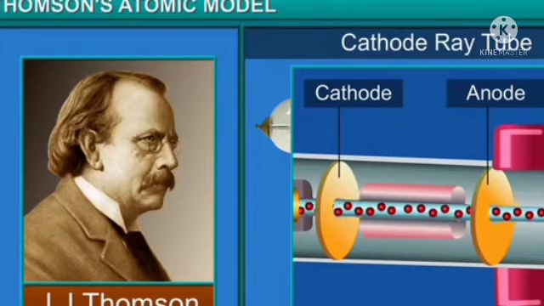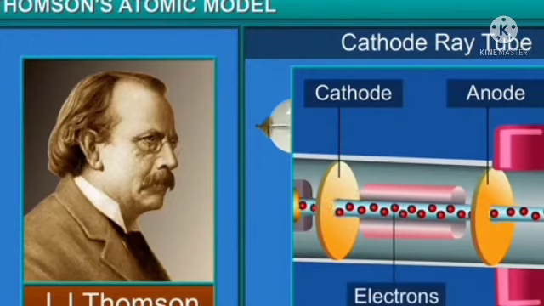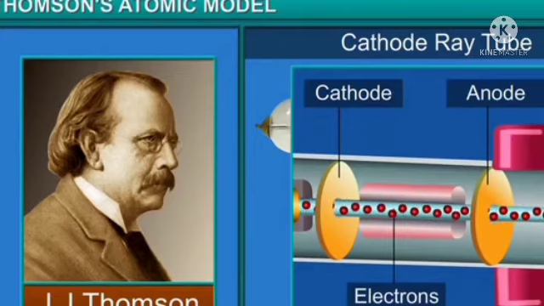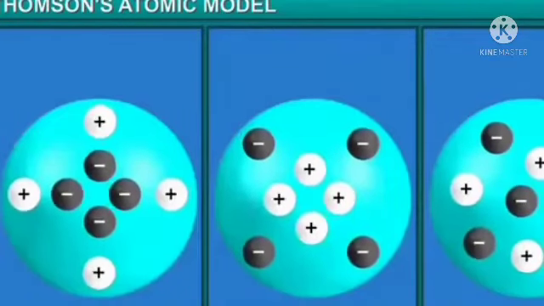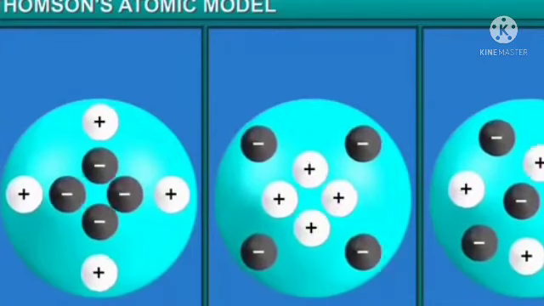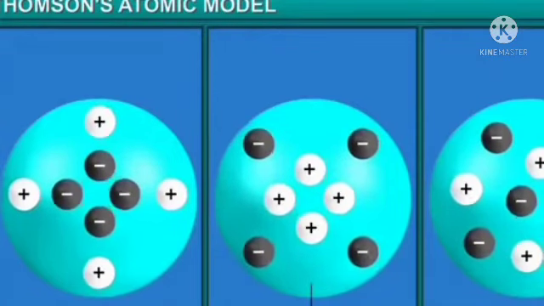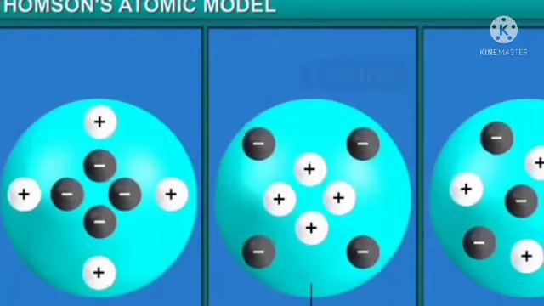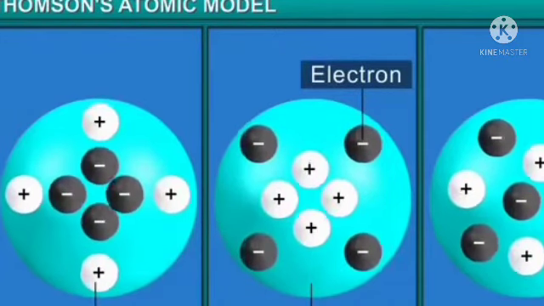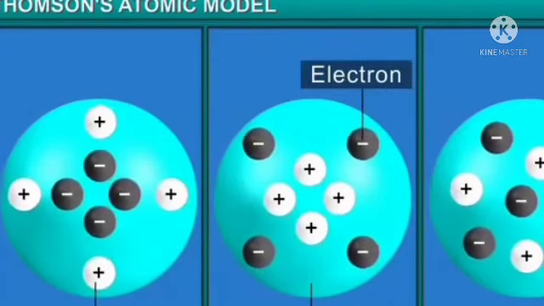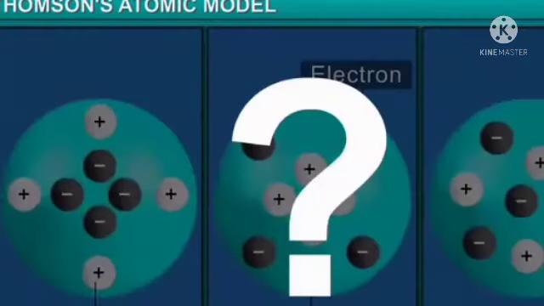Thomson concluded that the particles must be negatively charged and called these particles electrons. An electron is a negatively charged particle with a charge of -1. These discoveries showed that an atom was made up of tiny particles, the electrons and protons.